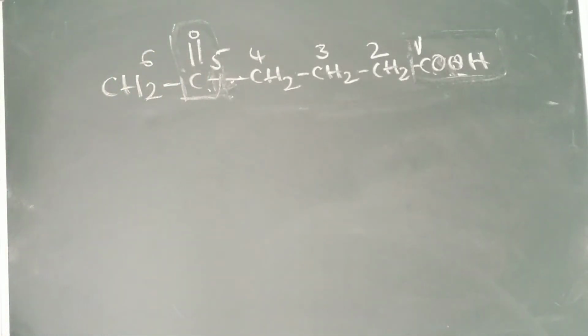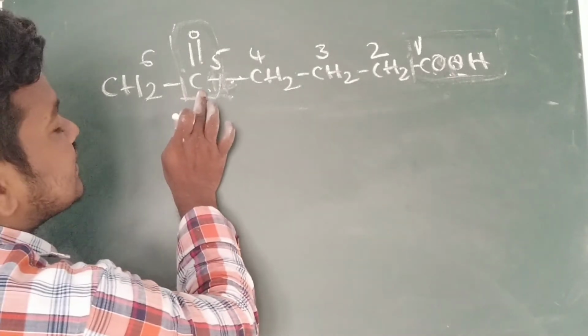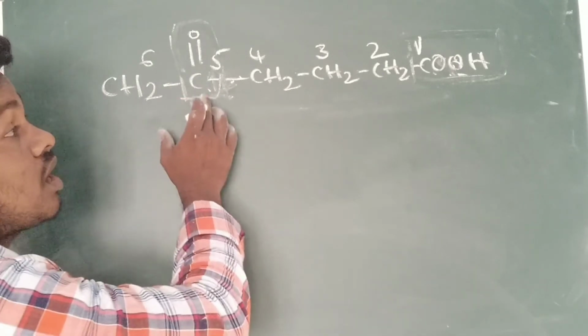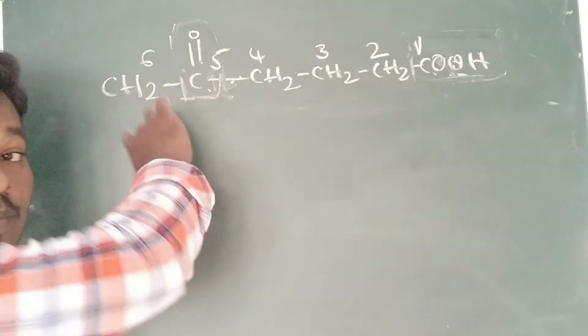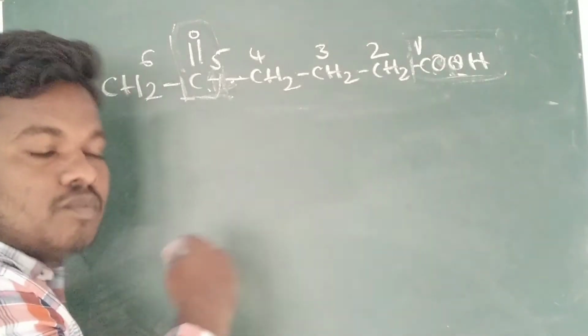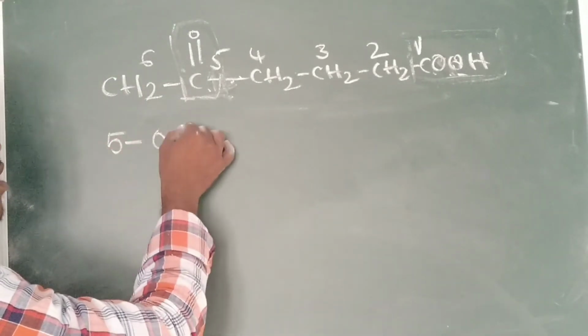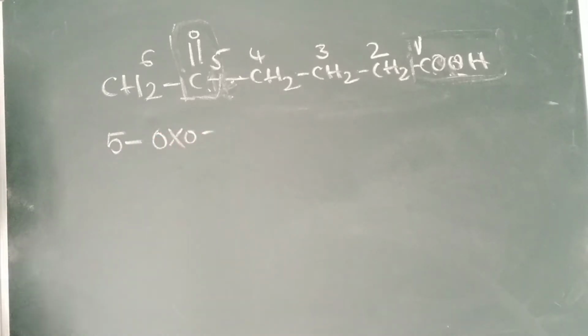Already we have got the root word. So here, it is not a suffix 2, it behaves as a prefix, so the prefix will come first. So already we have 5-oxo. Just now we have learned it from the table, 5-oxo.